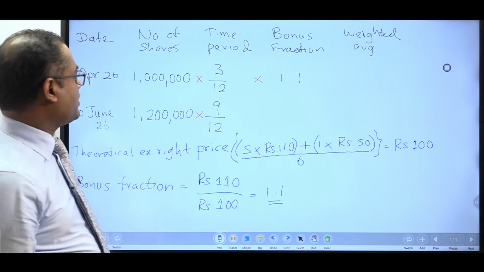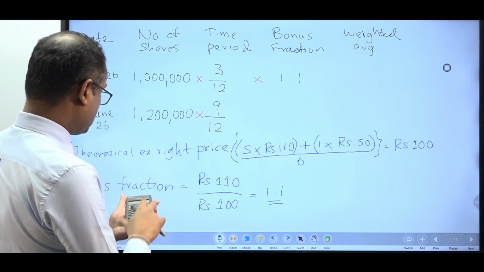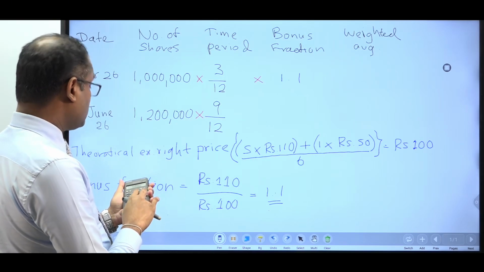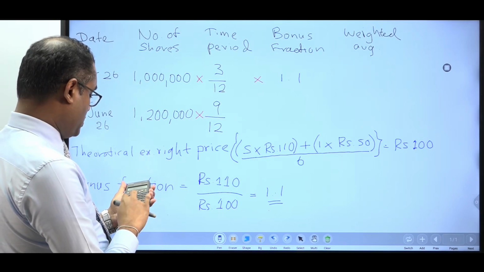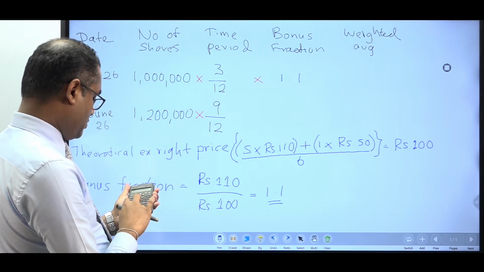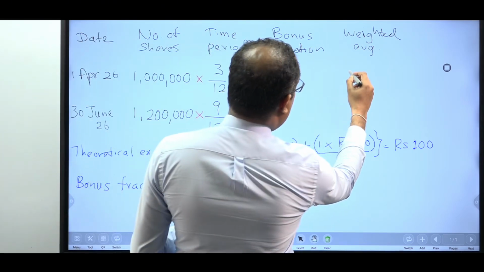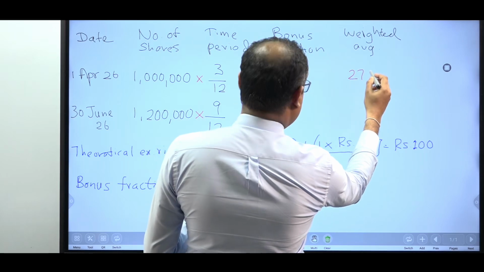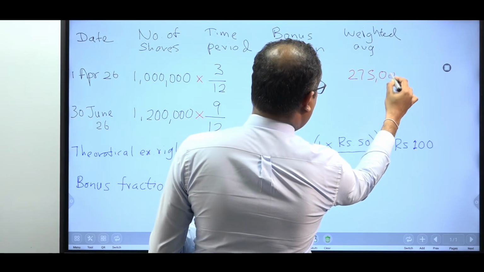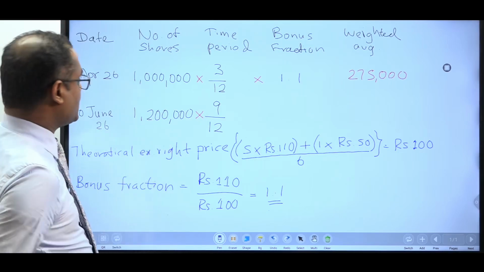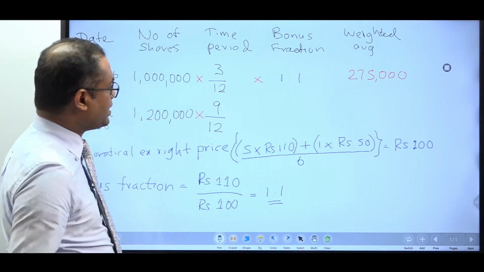So now what is the weighted average? What is the answer that you get? 1 million into 3/12 into 1.1. How much? 275,000. Then 1.2 million shares into 9/12.